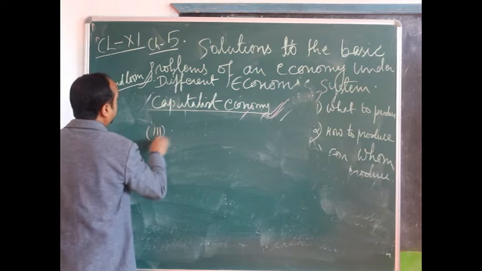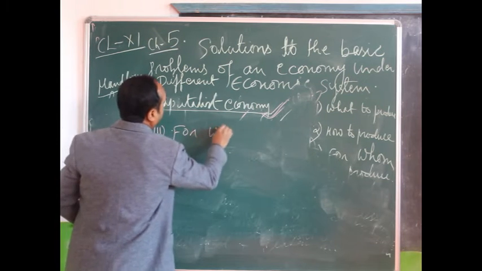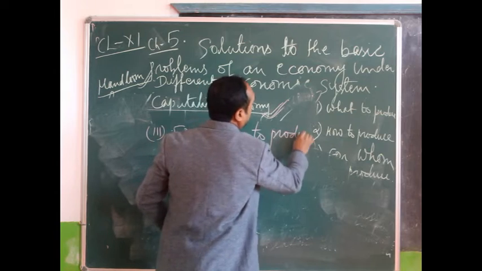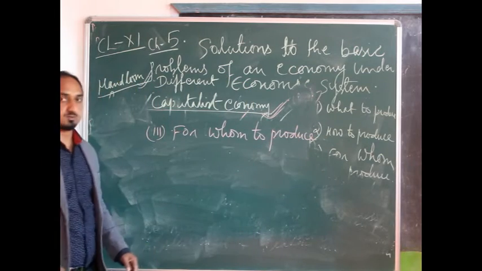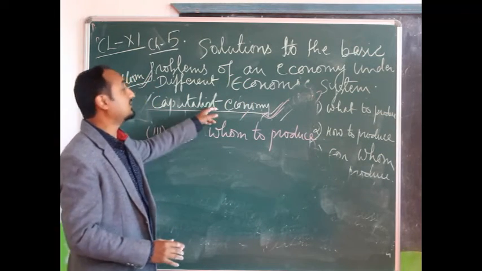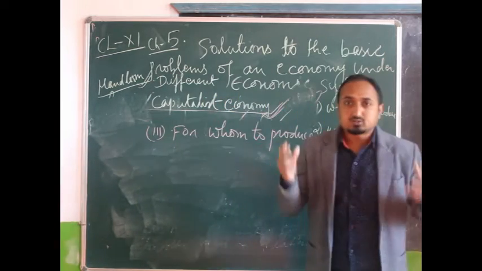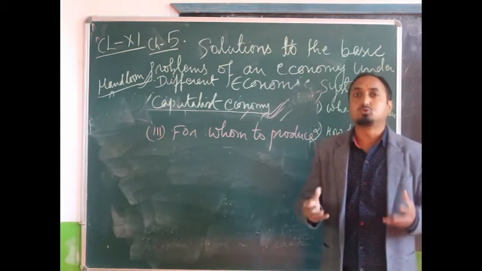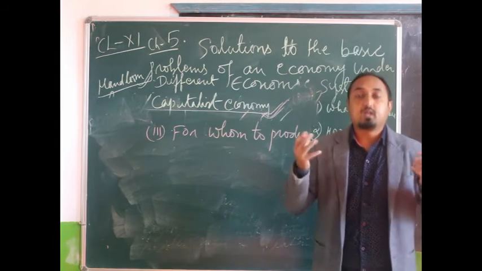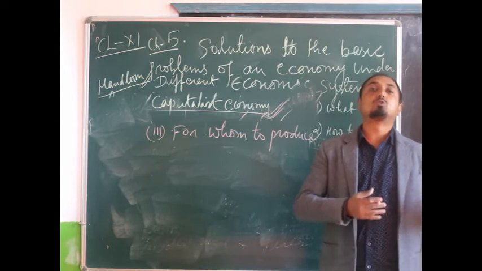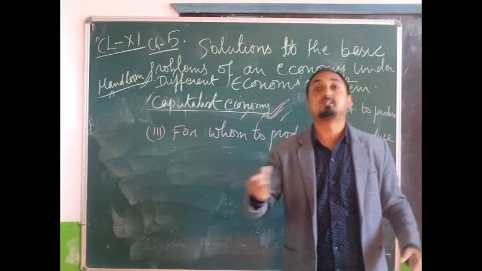The third one is for whom to produce. The producers will produce various goods and services for those who can afford, who are able to purchase their product. They will not produce the commodity for those who are not able to pay the prices.